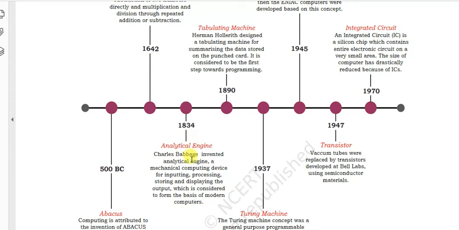So Charles Babbage gave the concept of modern computer, because a computer must have input, processing, memory, and output devices. Because of this theory, Charles Babbage is known as the father of computers.